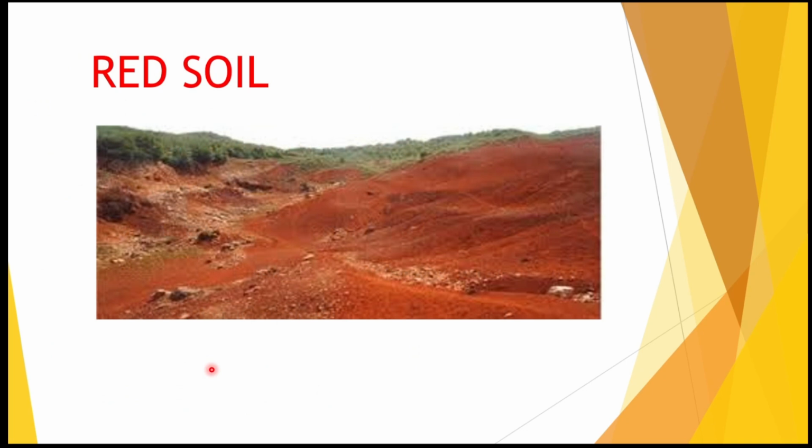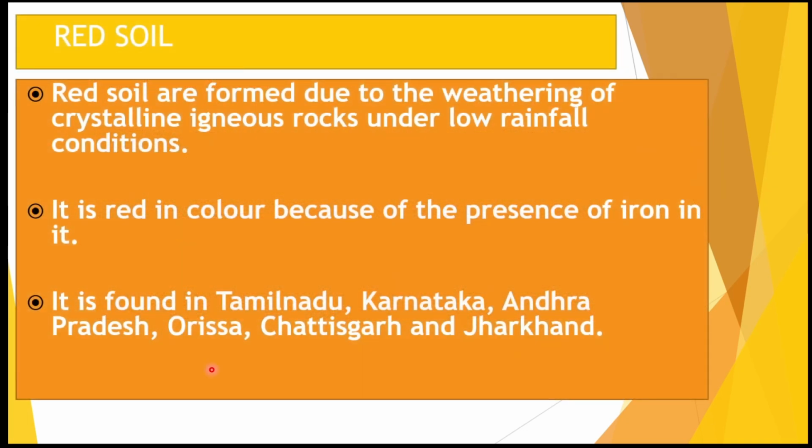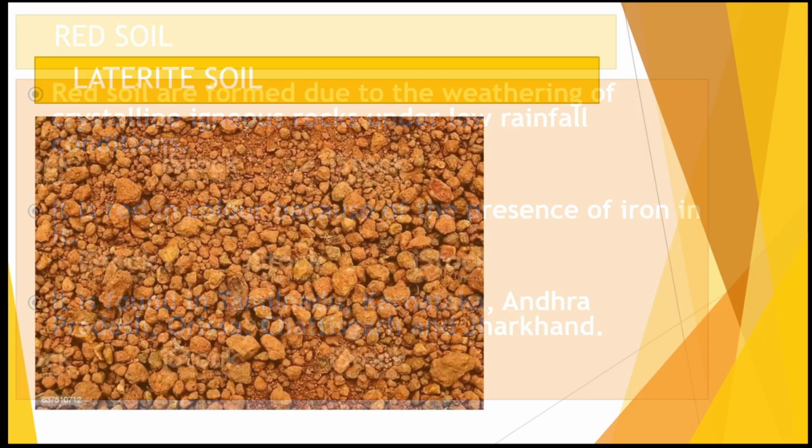Next kind of soil that we have is red and yellow soil. It is red in color because it is formed on the crystalline igneous rock. So in its oxidized form, usually it will be red in color. In its hydrated form, it will be yellow in color, right? So as the iron is diffused in it, usually it will be found red in color. Now in Tamil Nadu, Karnataka, Andhra Pradesh, Odisha and Jharkhand, you have this soil.